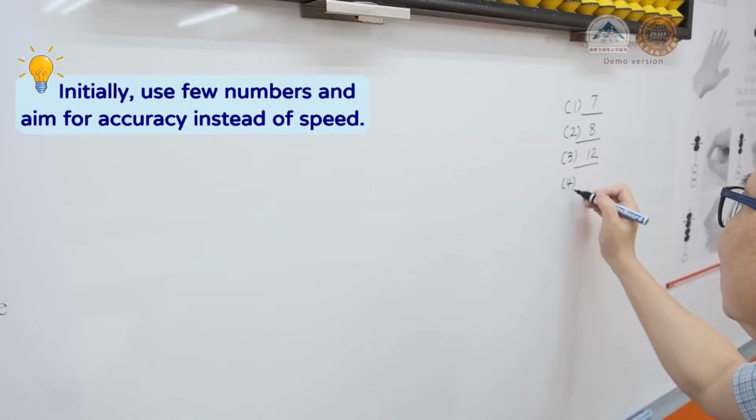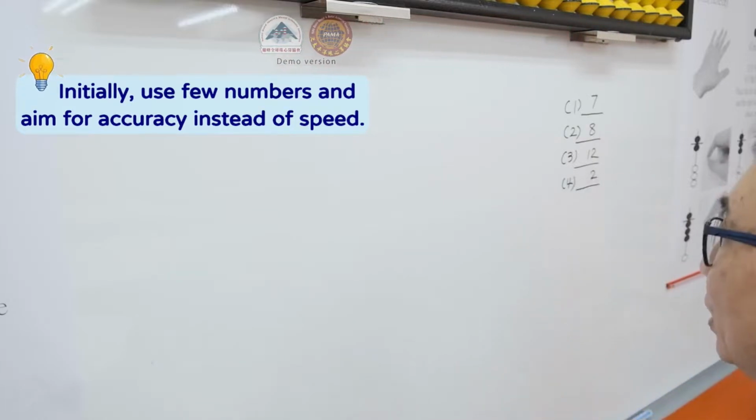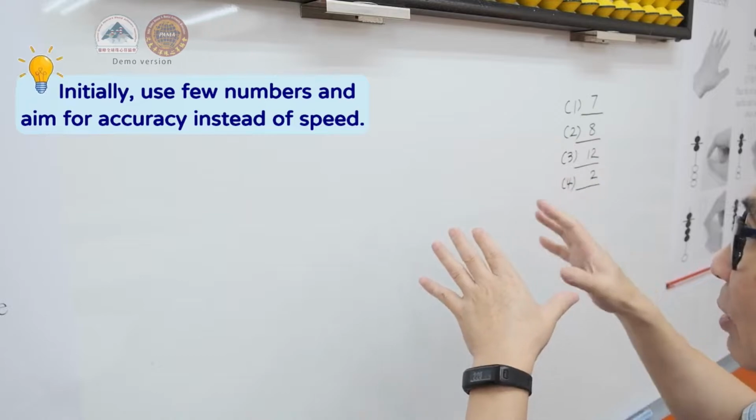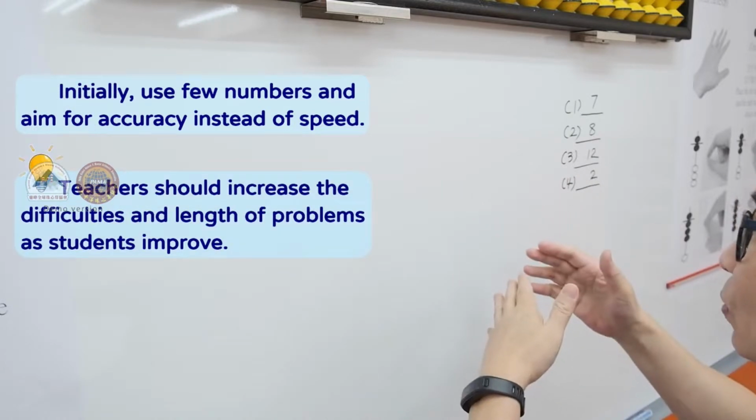Initially, we should use only a few numbers and aim for accuracy instead of speed. When the students understand the concept, we can then increase the speed and the length of the questions as they improve.